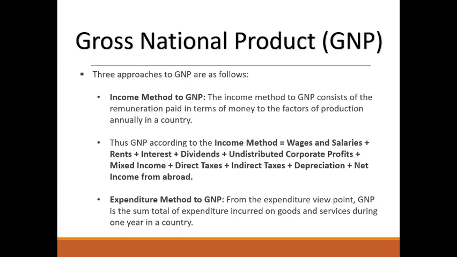Next, the expenditure method of GNP. From the expenditure viewpoint, GNP is the sum total of expenditure incurred on goods and services during one year in a country.